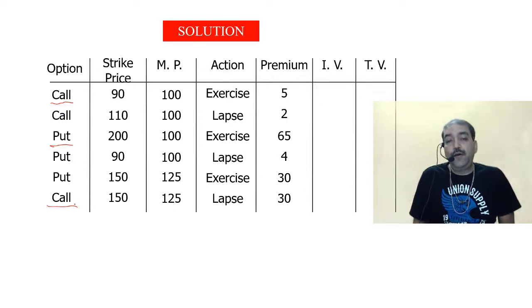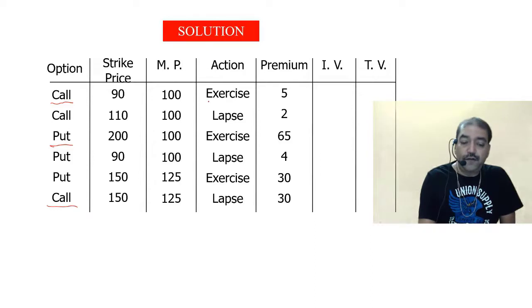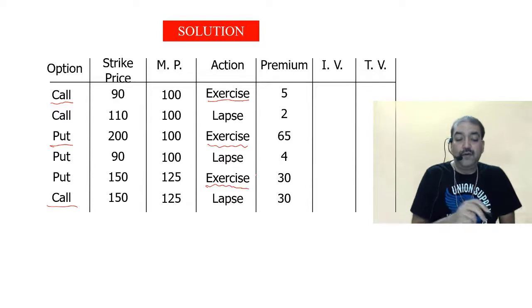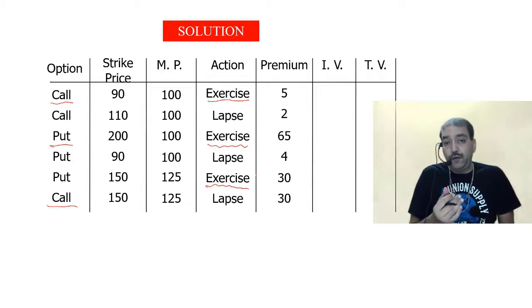Now, intrinsic value, I told you what? It is a profit. Intrinsic value is a profit. So first let us fill up the profit column and then we will come to the time value. Here I said exercise. Wherever there is exercise, the intrinsic value will come. Wherever there is no exercise, wherever there is lapse, there will be no intrinsic value.